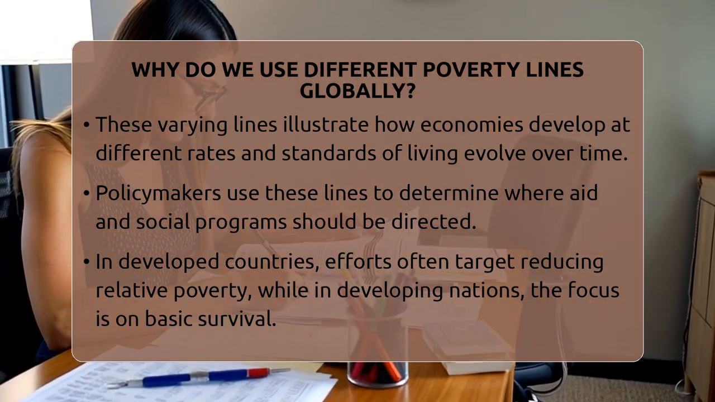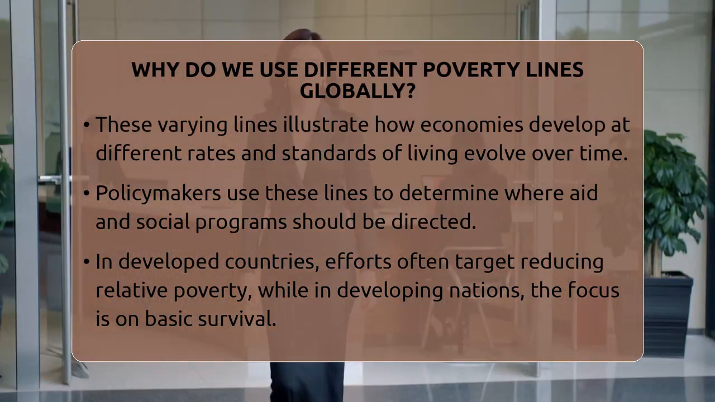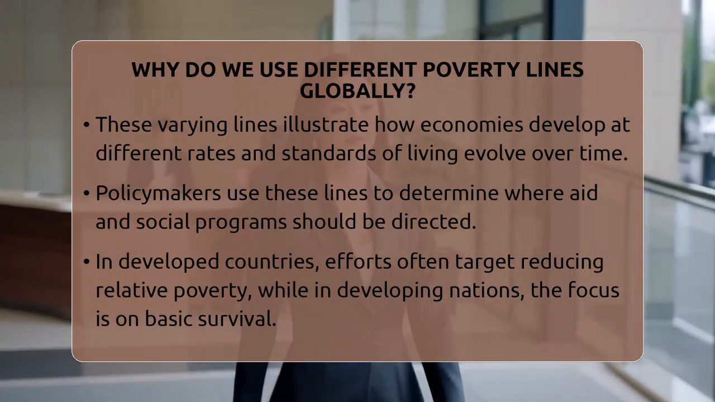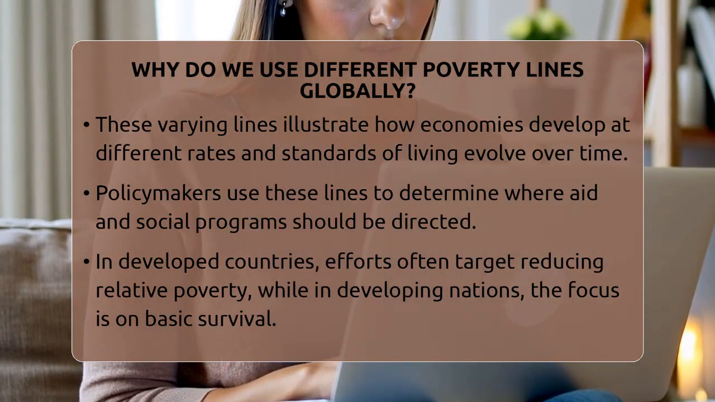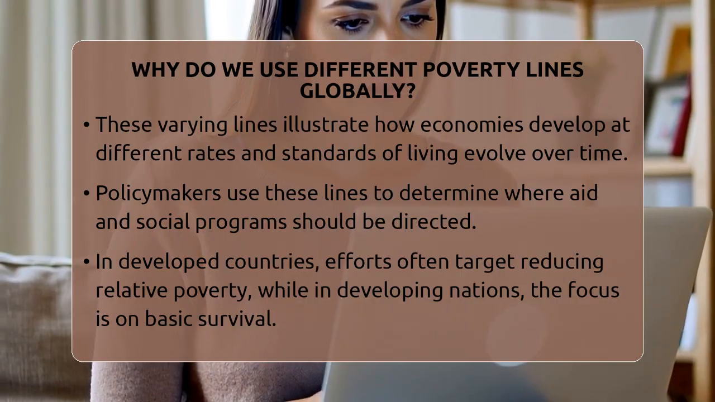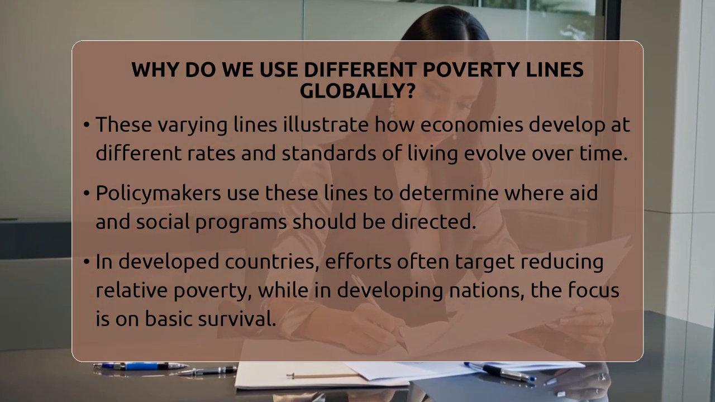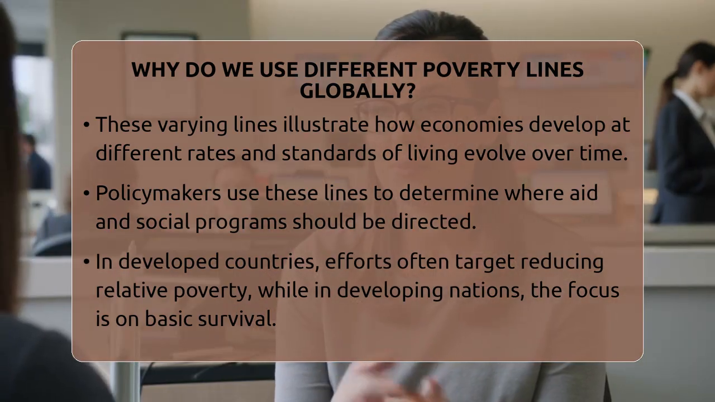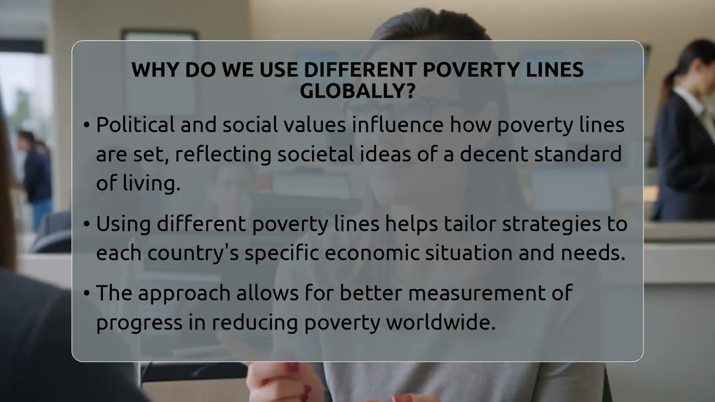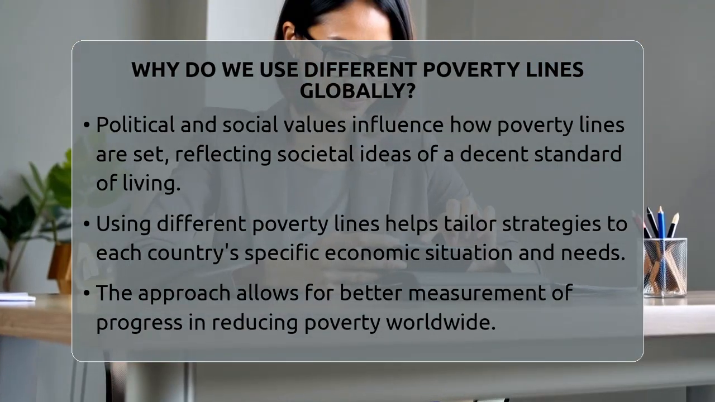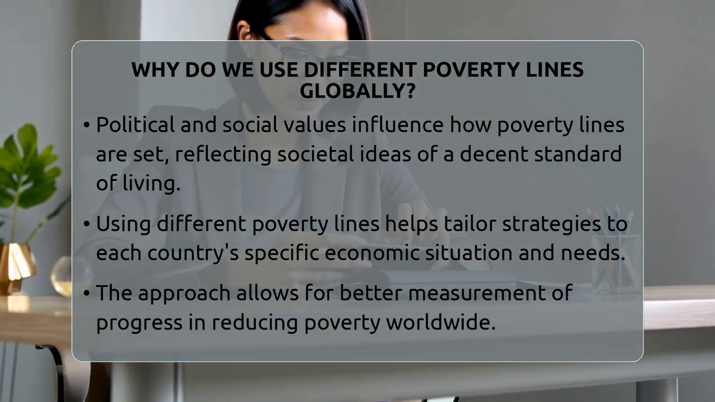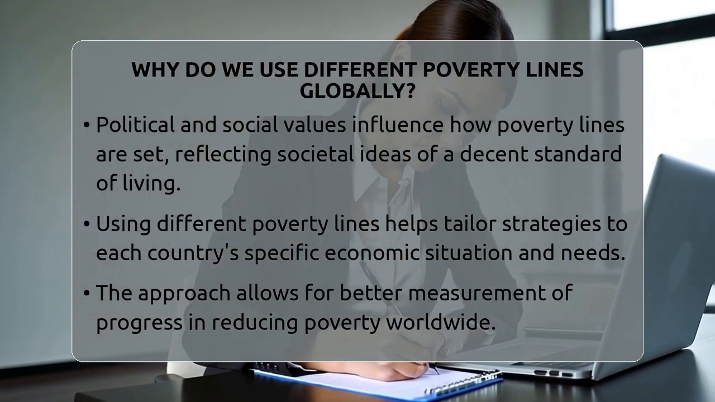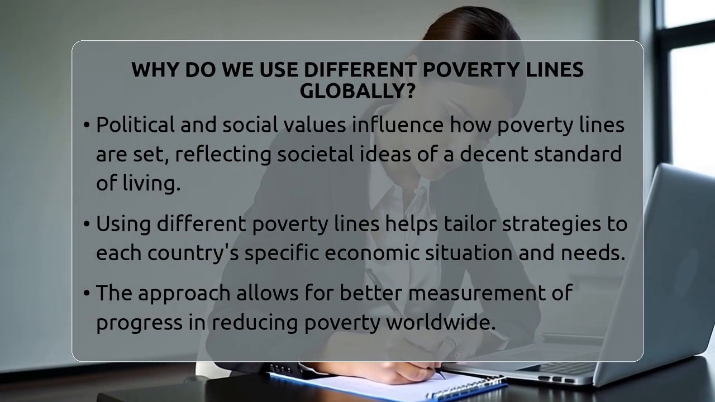From a capitalist point of view, these varying poverty lines reflect how economies develop at different speeds. Wealthier nations have higher standards and costs, while poorer countries are still growing and expanding their markets. The global poverty line helps track progress in reducing extreme poverty, especially in developing economies. But it's also true that setting these lines involves political and social choices. They are not just about money but also about what societies value as a decent standard of living.